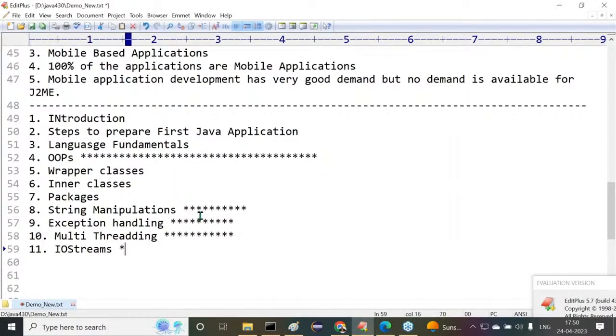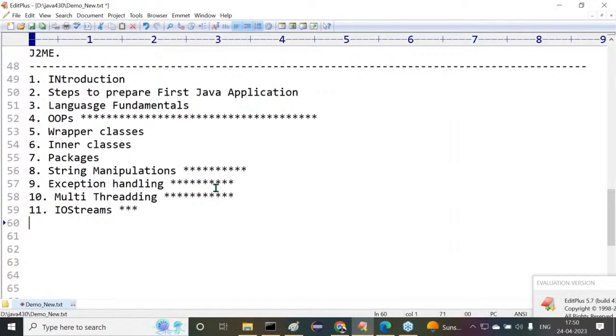IO streams is okay, a little bit, not completely important. Few topics are important. After completion of IO streams, next one is networking, outdated, but still we are going to discuss it as part of our content here. Next one is RMI, remote method invocation. After this RMI, next one is arrays, a topic I will discuss here as the 14th topic.